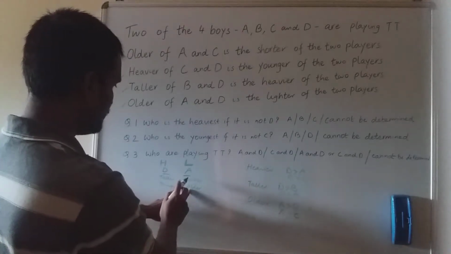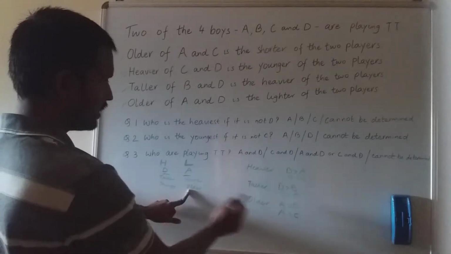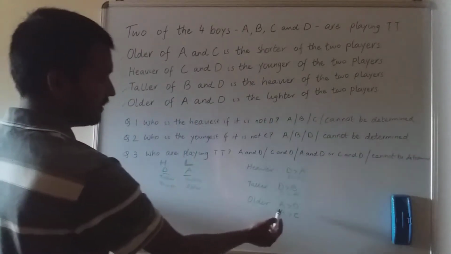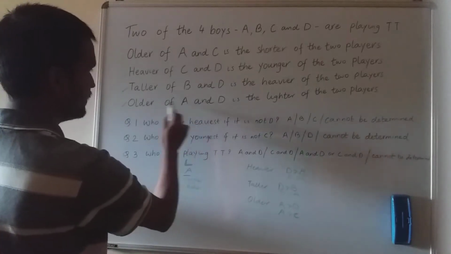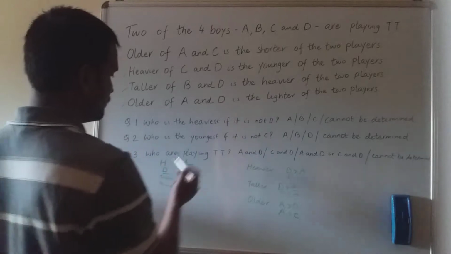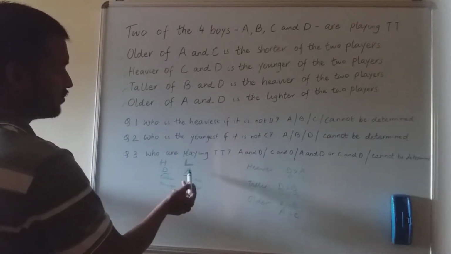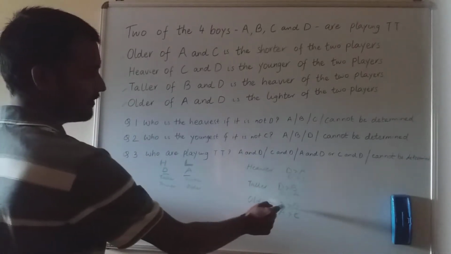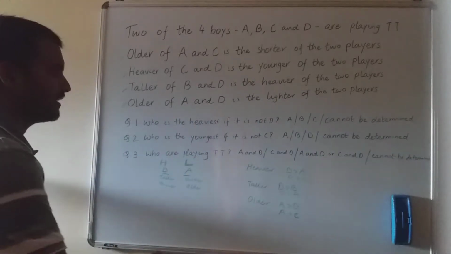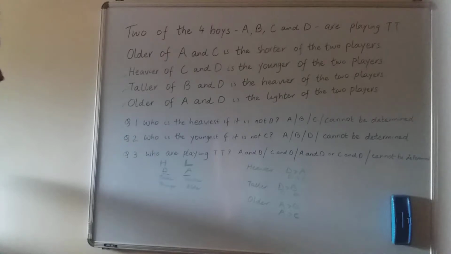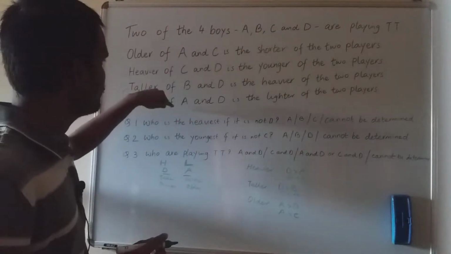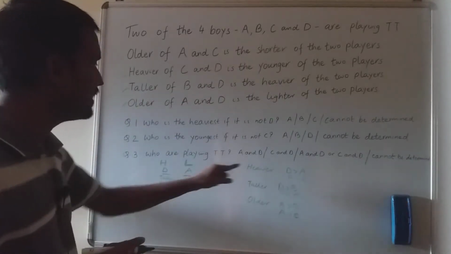So A is older than D. Already we have filled it up, older of A and D. Already we have filled it up because of this statement, and it gels very well that, okay, younger of the two players, yes, D is younger of the two players, so A is the older of the two players, and we have already filled it up from this statement, older of A and D. So everything falls in place and we have filled up all the details on this side, the two players, everything.